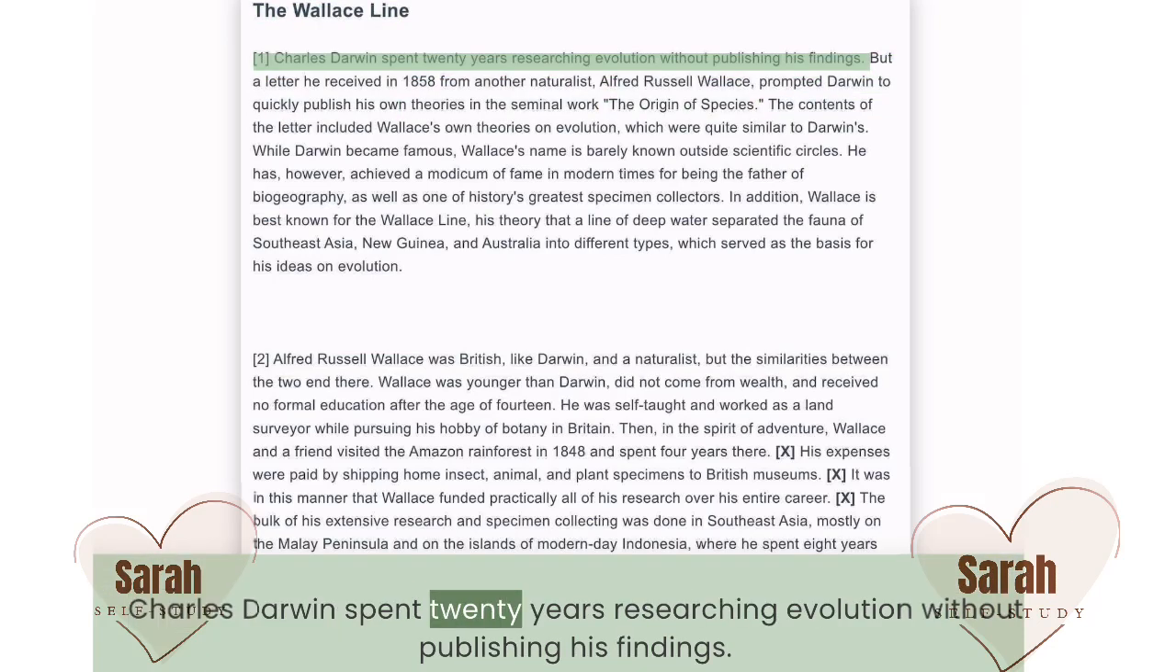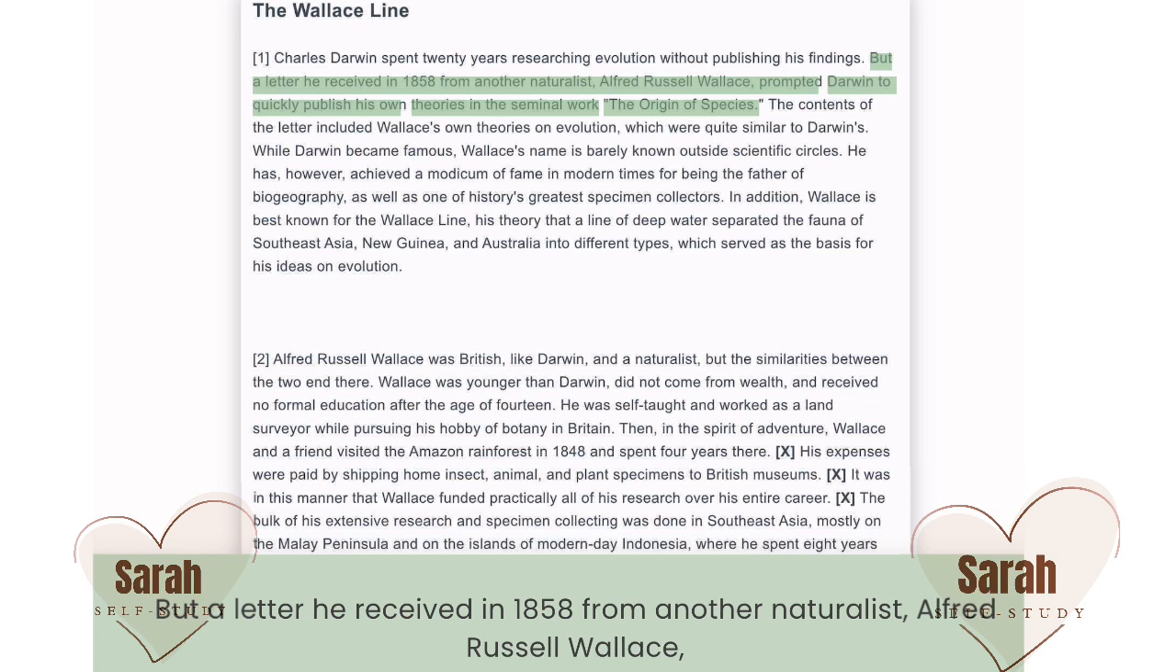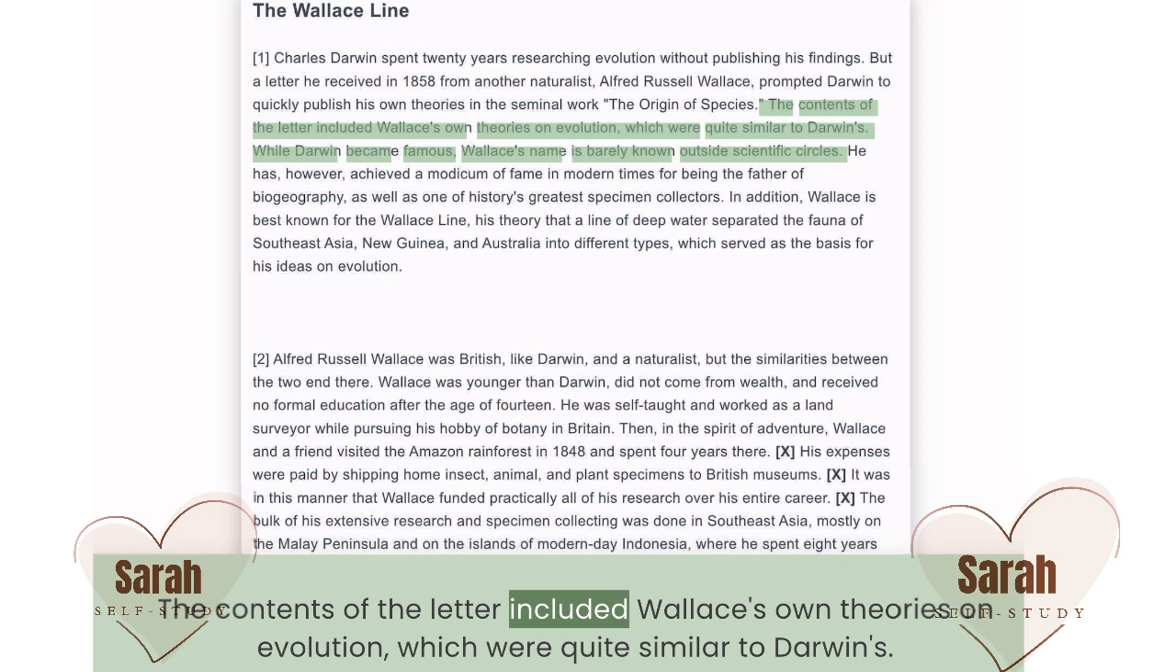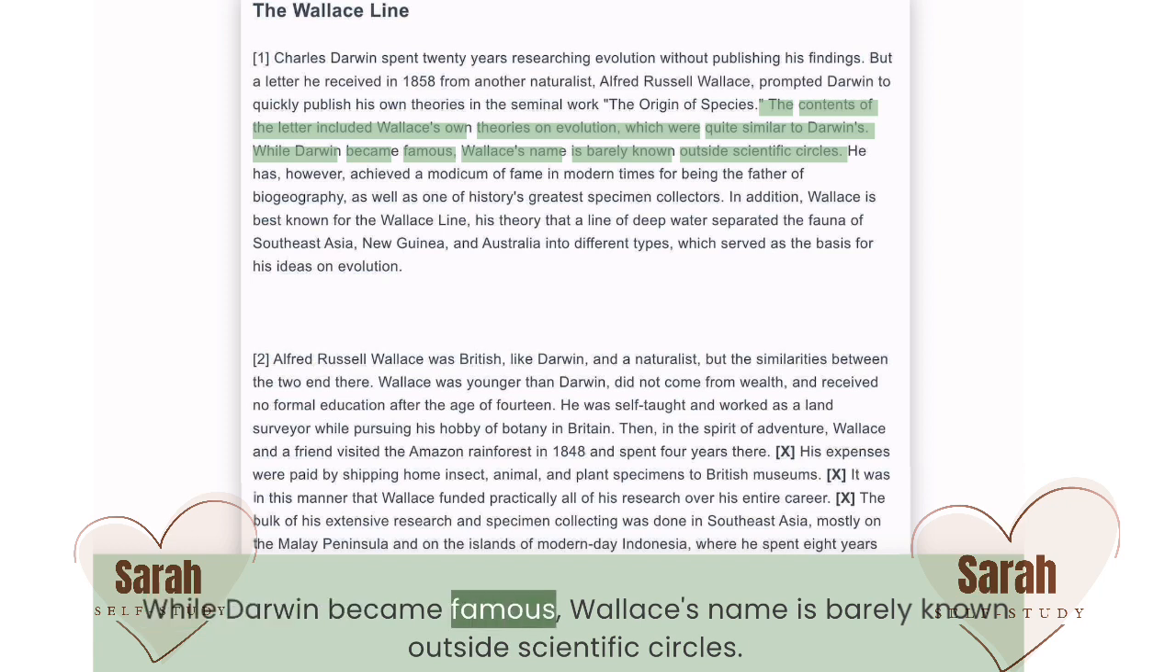Charles Darwin spent 20 years researching evolution without publishing his findings. But a letter he received in 1858 from another naturalist, Alfred Russel Wallace, prompted Darwin to quickly publish his own theories in the seminal work The Origin of Species. The contents of the letter included Wallace's own theories on evolution, which were quite similar to Darwin's. While Darwin became famous, Wallace's name is barely known outside scientific circles.